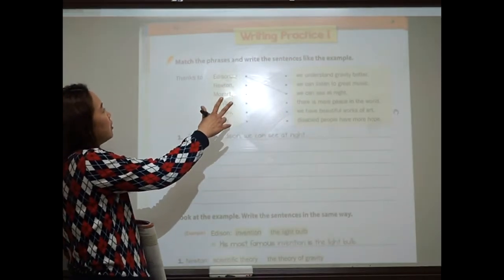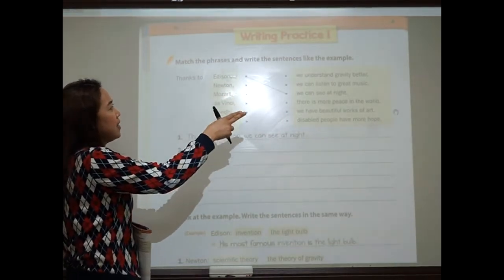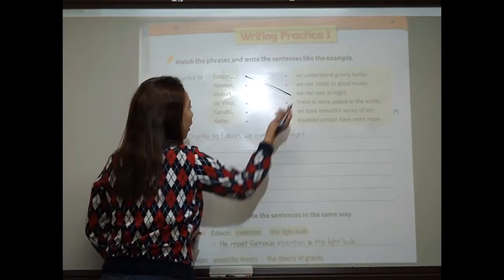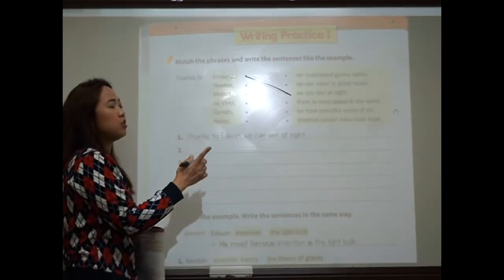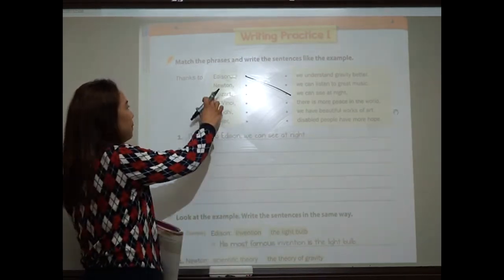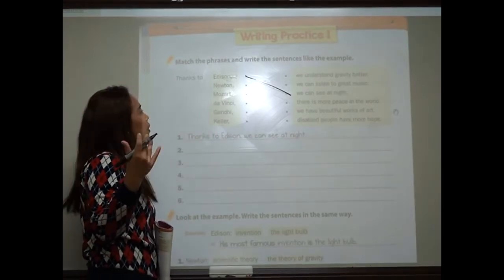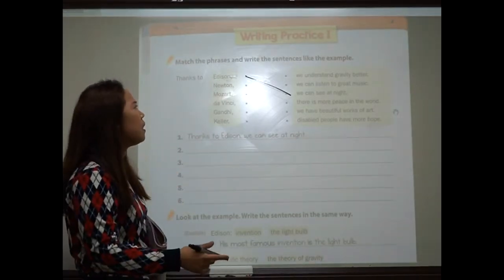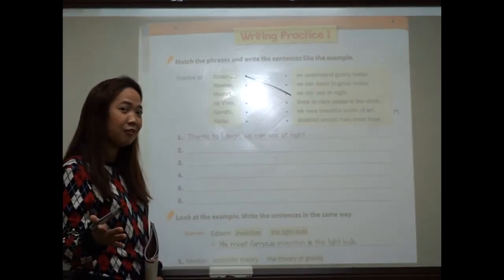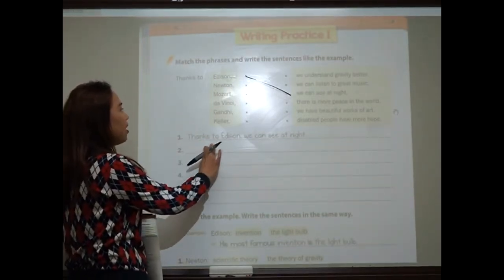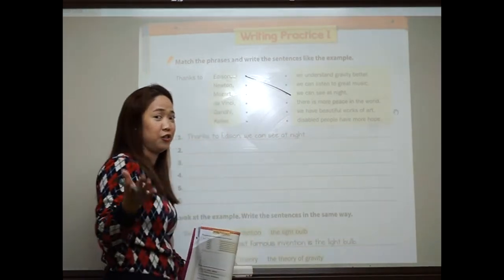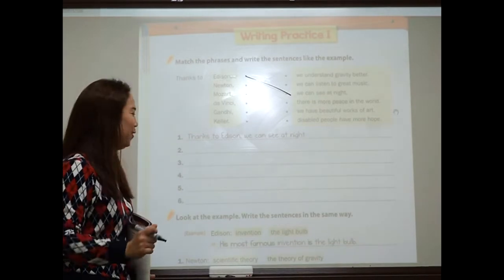If you look here, writing practice 1, match the phrases and write the sentences like the example. For example, thanks to Edison, why? We can see at night. So there is just one specific answer here, alright? So you have to know what they did, these people. So for example, Newton. What did he do? Did he help us understand gravity better? Okay, so you can write here, thanks to Newton, we can understand gravity better. Okay, Isaac Newton. Do you guys know him? I'm sure you do. Okay, next.